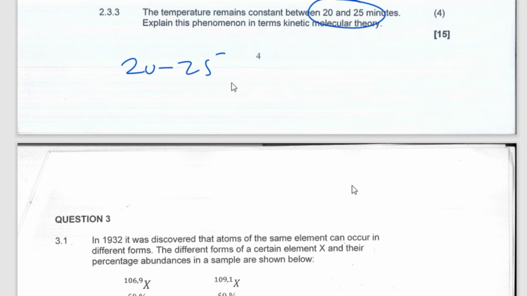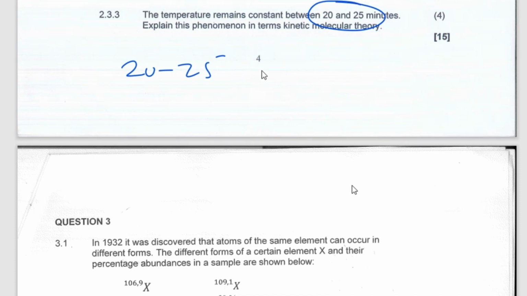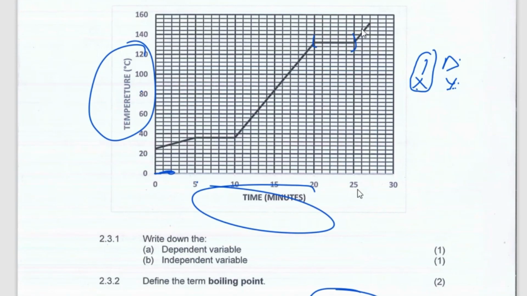Because it is remaining the same, it's supposed to accumulate. But does it mean that because the temperature is remaining the same, what happens? The speed at which these particles are moving starts to increase. So when they increase, it means that the average kinetic energy of the molecules will start to increase. You understand? Once it starts to increase, now you undergo the gaseous state.